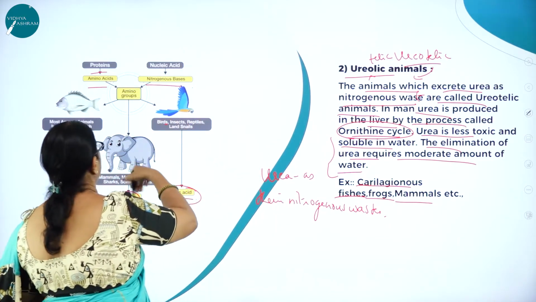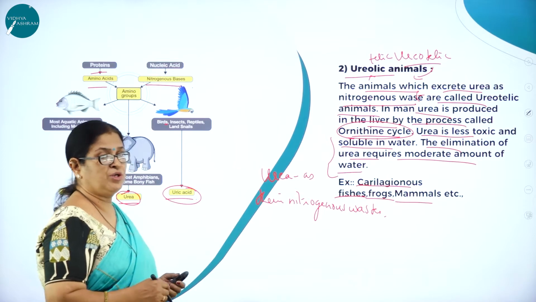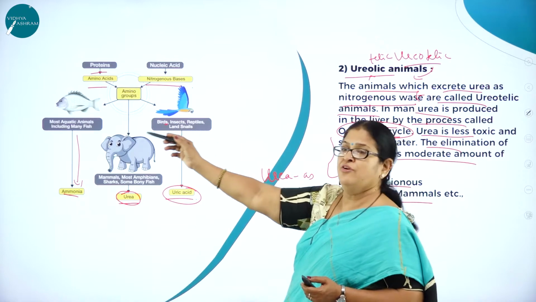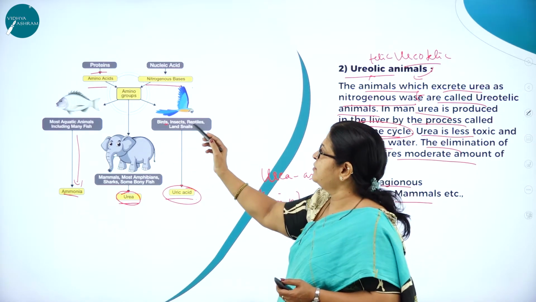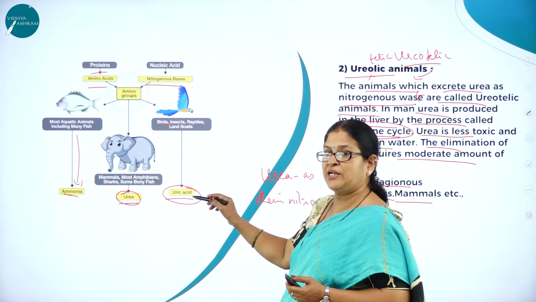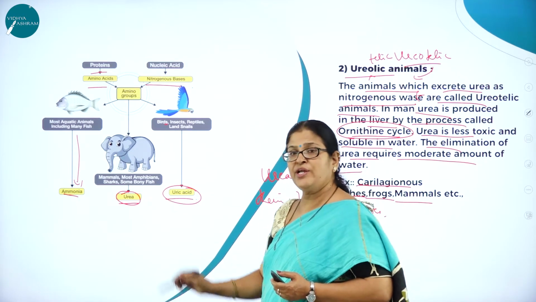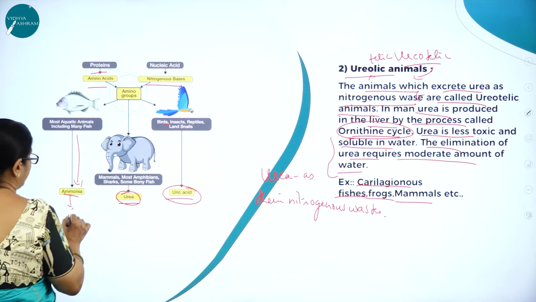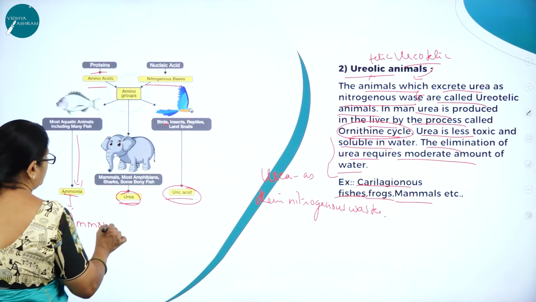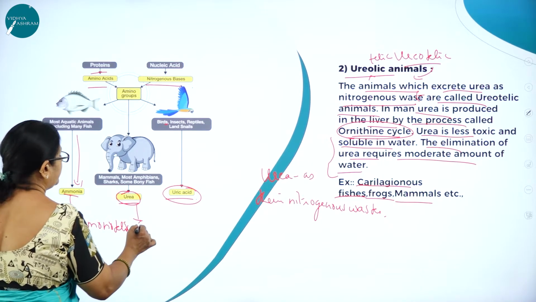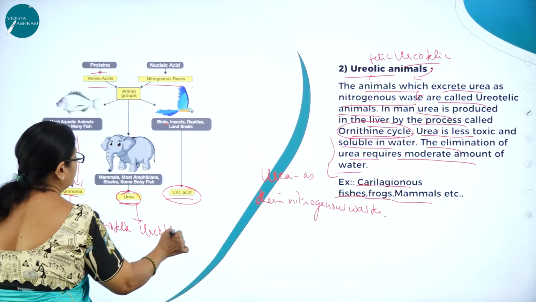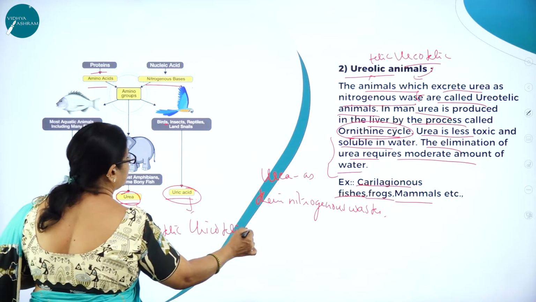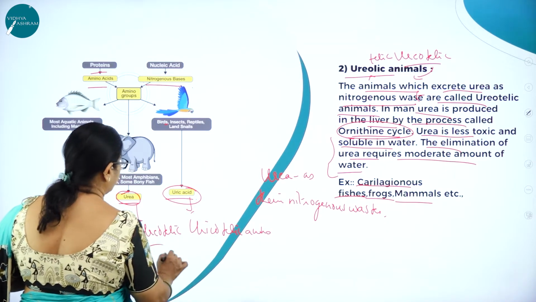Here you can see the classification of animals into ammoniotelic, ureotelic and uricotelic animals. Fishes are ammoniotelic animals. Birds, insects, reptiles are uricotelic animals. So those animals which eliminate ammonia are called ammoniotelic, urea, ureotelic, uric acid, uricotelic animals, based on the types of nitrogenous waste eliminated.